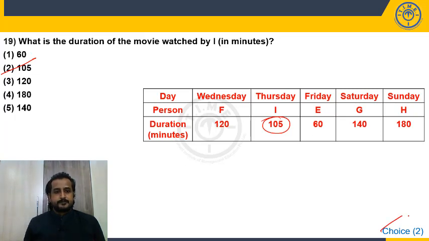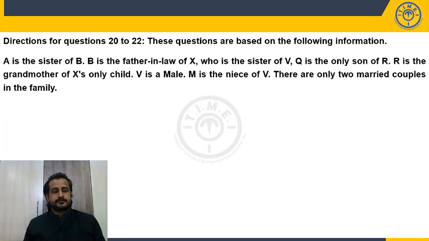Fine. Now move to the next set. Directions for questions 20 to 22. A is the sister of B. Blood relation set. Okay, let us solve it.